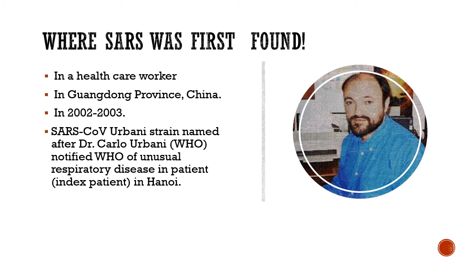We'll start with SARS, that is severe acute respiratory syndrome, and it is caused by the virus SARS-CoV. Now let us see where this SARS was first found, how it was found, and what is the contribution of this man in the picture. Around 2002, 2003, there was an American businessman who fell sick and was having difficulty in breathing in a French hospital at Hanoi, and the local doctors thought that it was a bad case of pneumonia that this particular person was having.